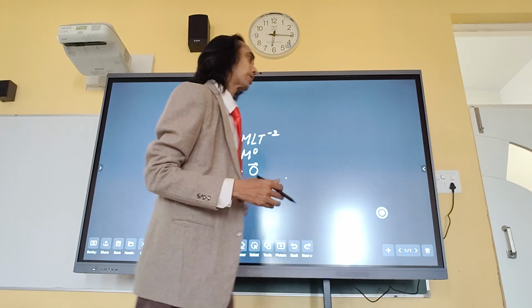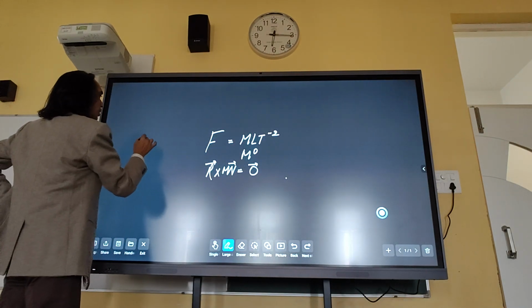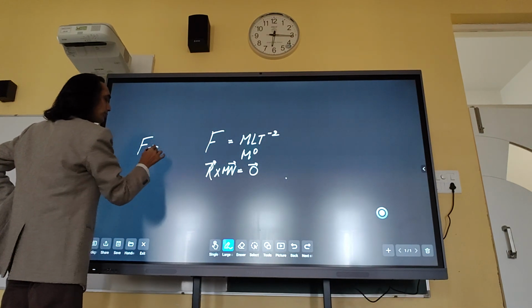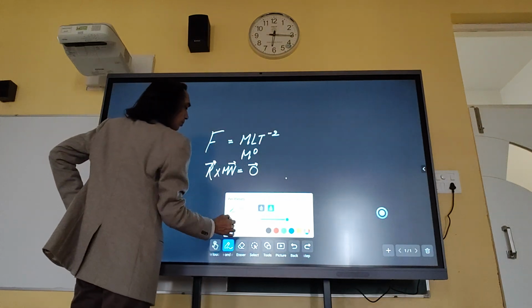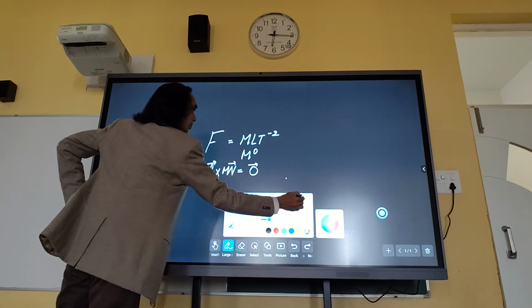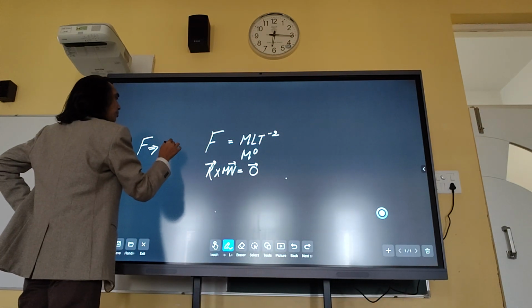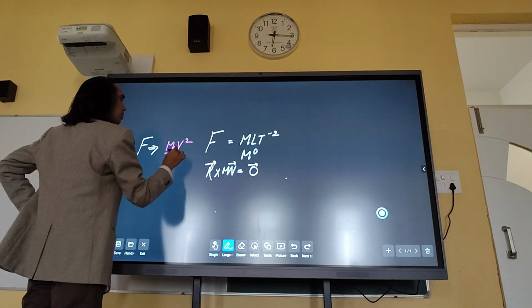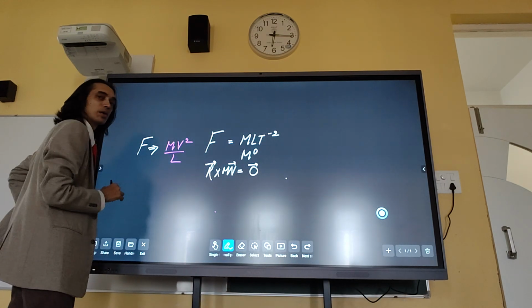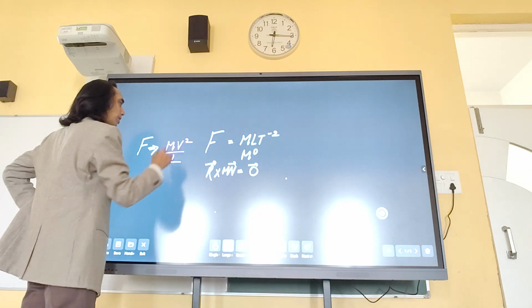This is the question. So what we are to do over here is write the dimension of force first. Dimensionally, force can be equated to mv square by L. V square by L is the same dimension as that of acceleration, so mv square by L.